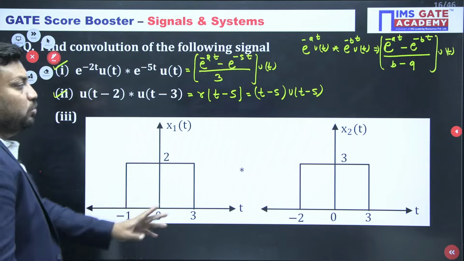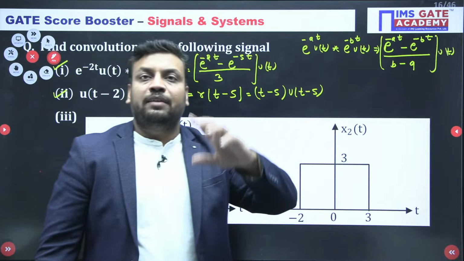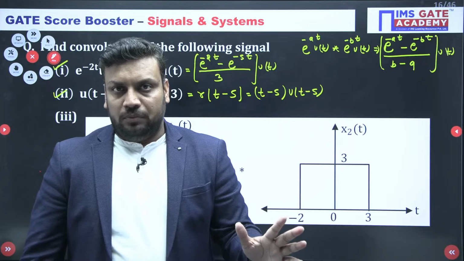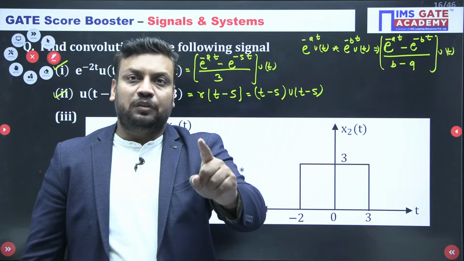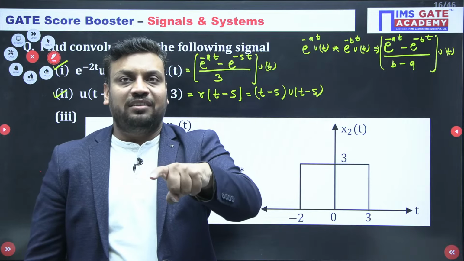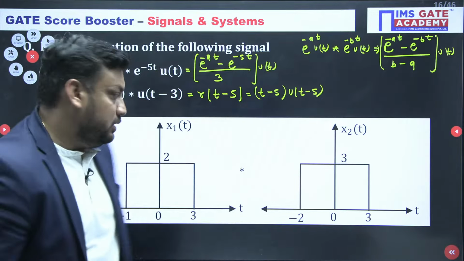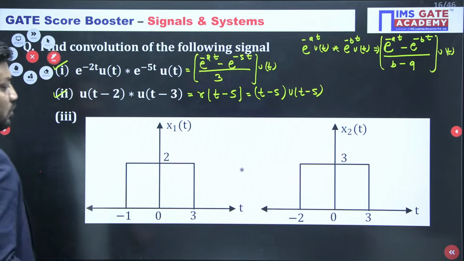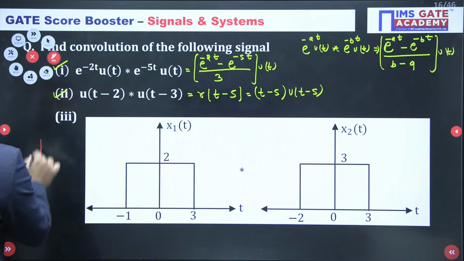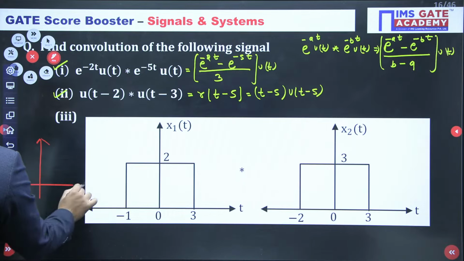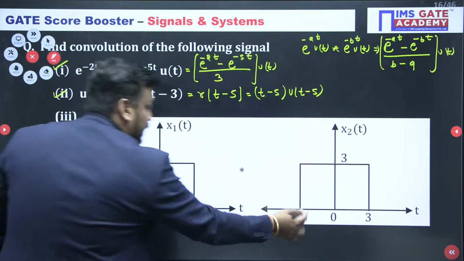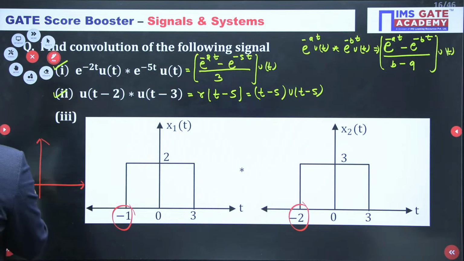Third question: the convolution of two rectangular signals having different time durations is always a trapezoidal pulse, and the convolution of two rectangular pulses having the same time duration is always a triangular pulse. So when you do this, what do you get? I am just making a small curve here. In the convolution, the lower limits should add, so minus 2 and minus 1 should start from minus 3.